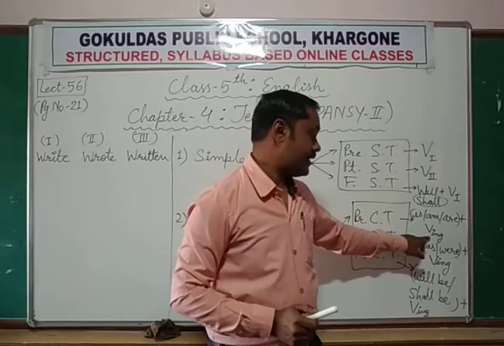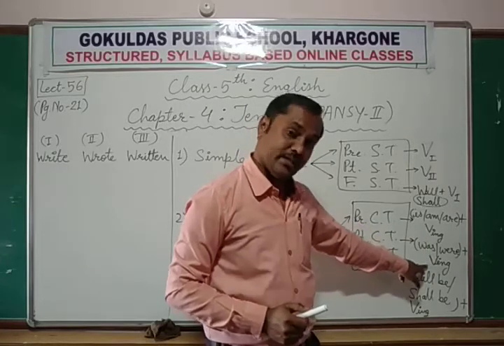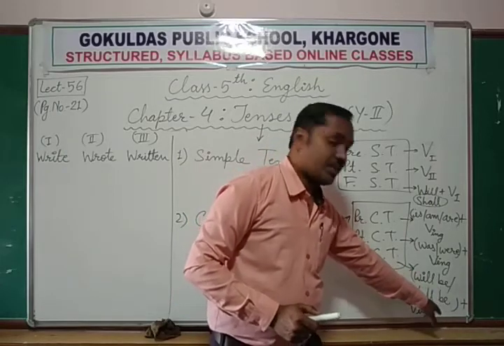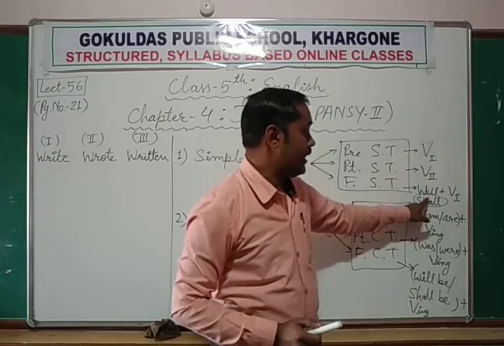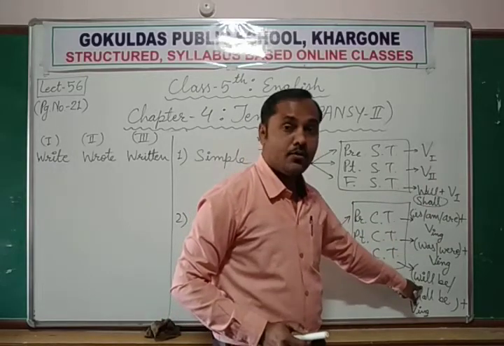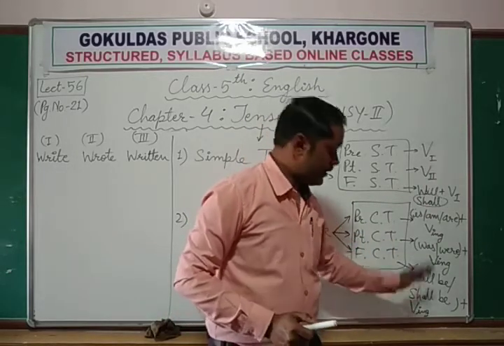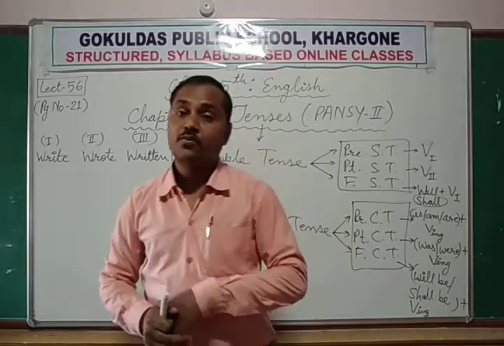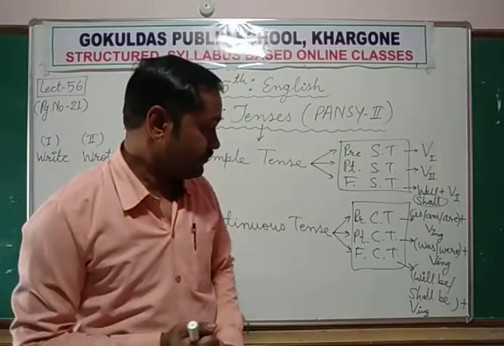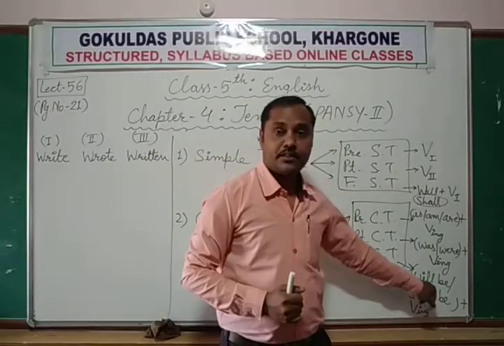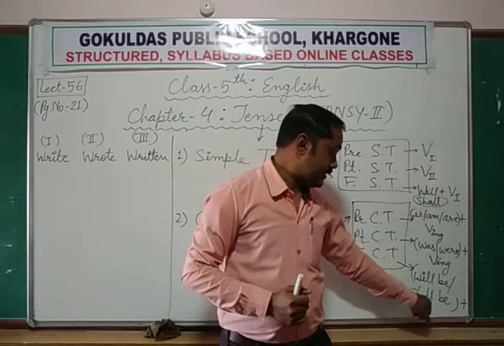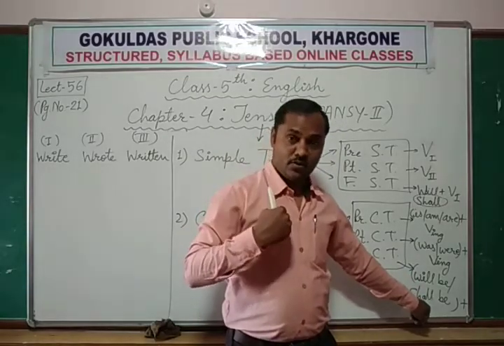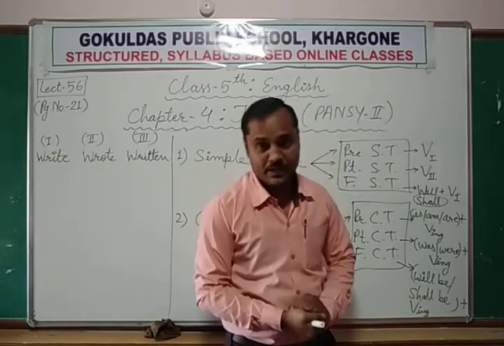Okay, in present tense there is ing form, in past tense it is ing form, in future tense it is ing form. But here we do not use only will or shall, we will use will be and shall be. Then after will be or shall be, playing, the ing form of the verb. So for second and third person we will use will be, and for first person, with I or with we, we will use shall be.